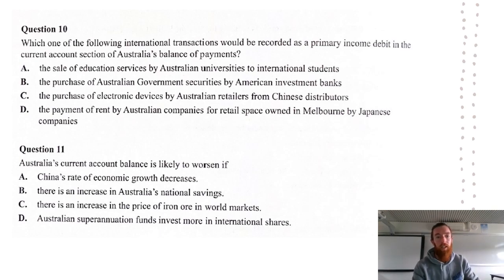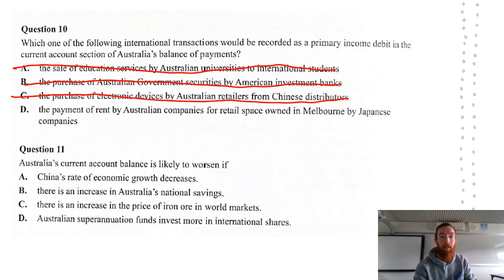The sale of education services by Australian universities to international students is going to be in net services, so we can rule that out. The purchase of government securities by American investment banks is not going to be part of that, because that's not an income. The purchase of electronic devices is net goods, so we can rule that out. The payment of rent by Australian companies for retail space owned in Melbourne by Japanese companies is going to be a net income debit, as that rent is an income for those Japanese companies.